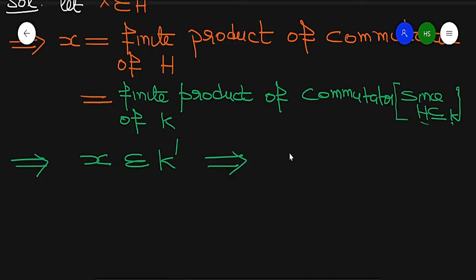So H dash is a part of K dash, which proves our result. So in this way we can prove our result.